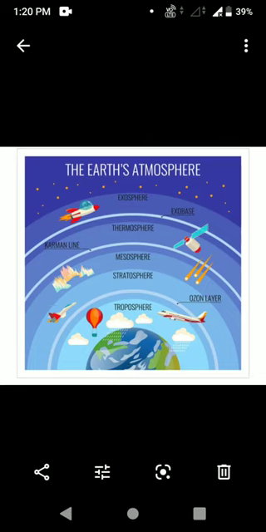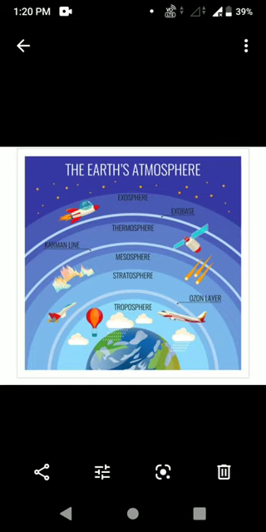In this, the temperature decreases with increasing height. And also, do you know, in this layer only the waves are transmitted. Waves means radio waves. From Earth, they are reflected back to Earth from this layer only. Most of the meteoroids nearing the Earth get burned here. The uppermost limit of the mesosphere is the mesopause.